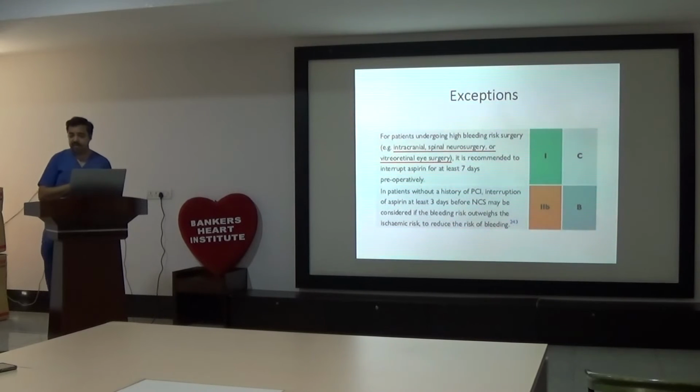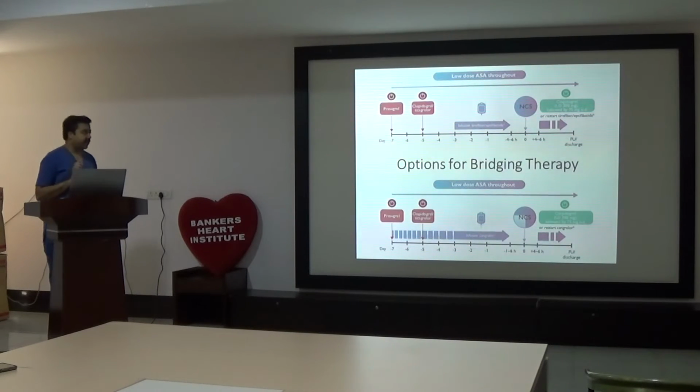Same with vitreoretinal surgeries. About bridging. Previously there was only one option, now there are 2 options. Stop prasugrel before 7 days, stop clopidogrel and ticagrelor before 5 days, continue aspirin throughout, and 3 days prior to surgery, start with tirofiban or another antiplatelet infusion. Do the surgery, stop the tirofiban 4 to 6 hours before surgery. After 4 to 6 hours of surgery, again start with tirofiban, and the loading dose after 12 to 72 hours.